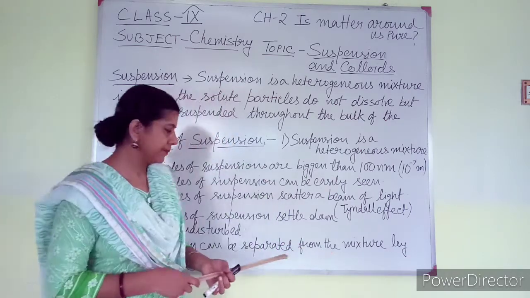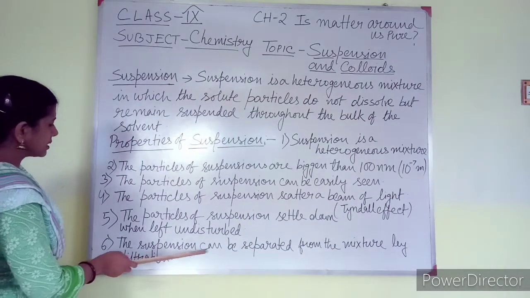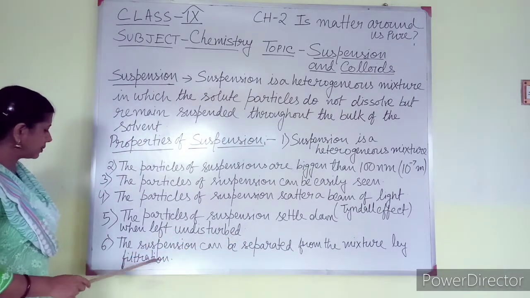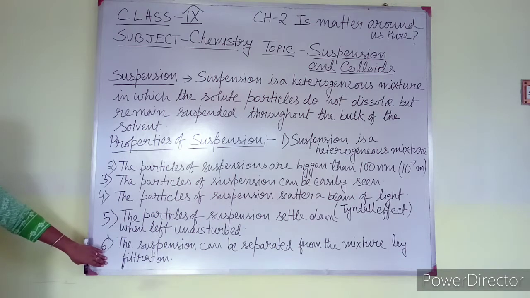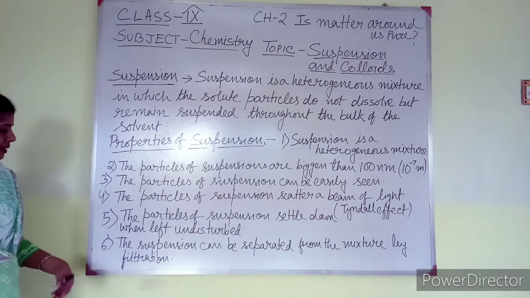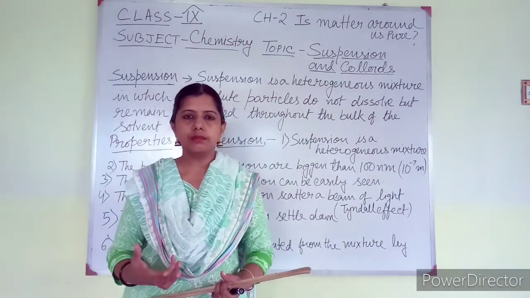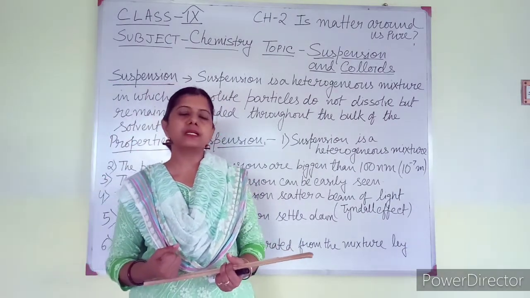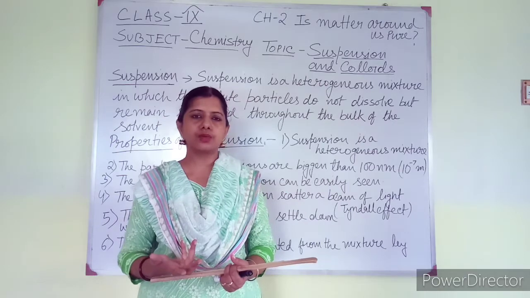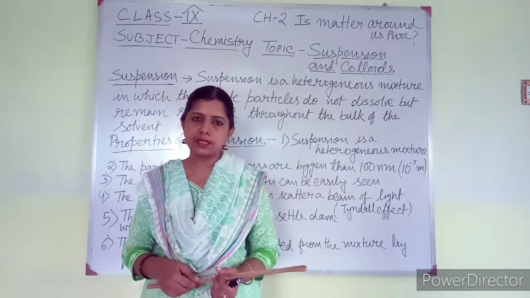Now the last one, suspension can be separated from the mixture by the method of filtration. As this is a chapter on mixtures, mixture means the components can be separated by a physical process. So suspension is a mixture.